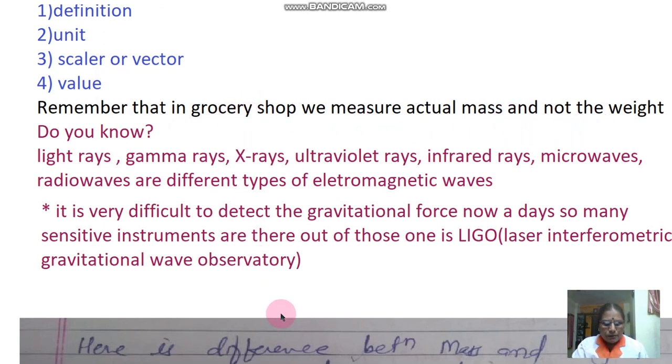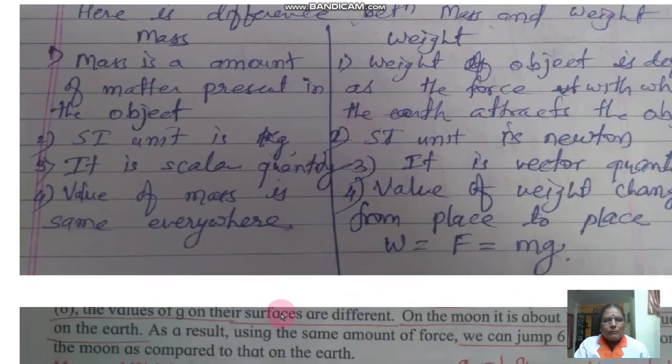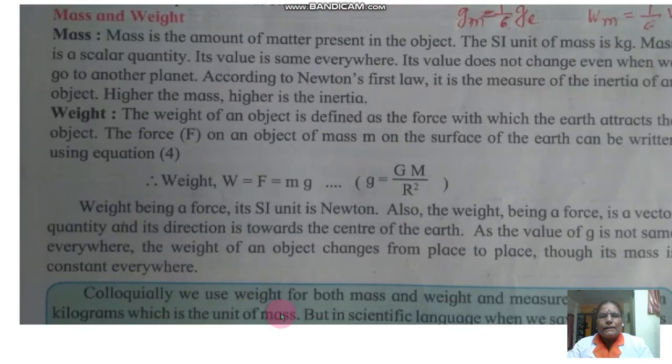Now, in your textbook, mass and weight are given like this. Let us read. Mass is the amount of matter present in the object. The SI unit of mass is kg. Mass is a scalar quantity. Its value is the same everywhere; it does not change even when we go to another planet. According to Newton's law, it is a measure of inertia of an object. Higher the mass, higher is the inertia.